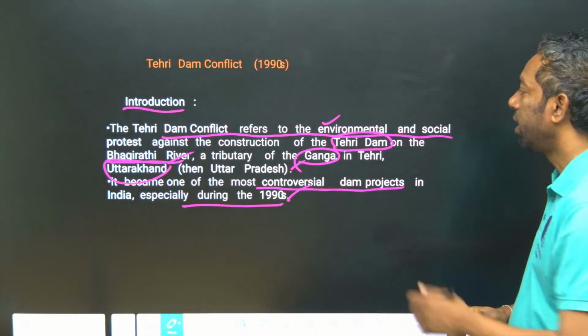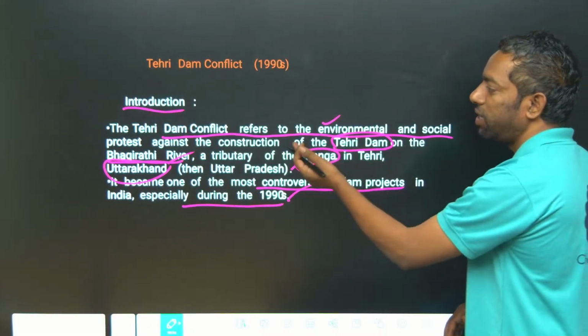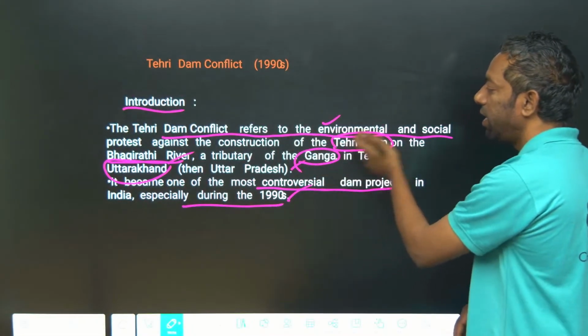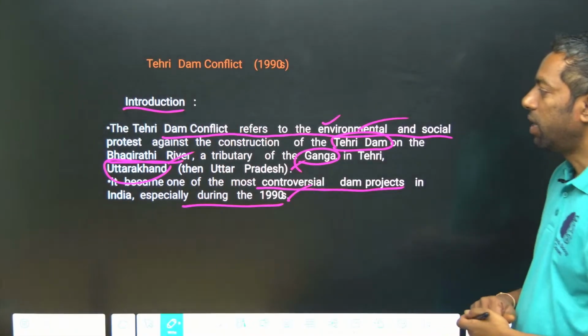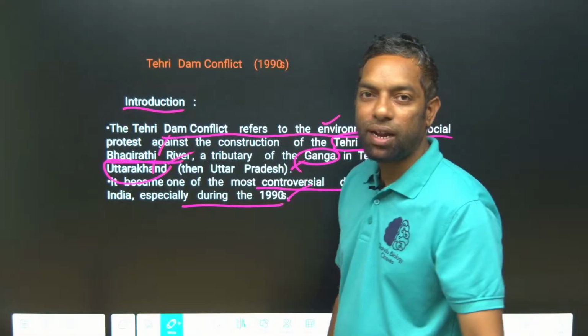Tehri Dam is an environmental and social protest against the construction of the Tehri Dam. It is about the Bhagirathi River in Uttarakhand. The Bhagirathi River is a tributary of the Ganga River.